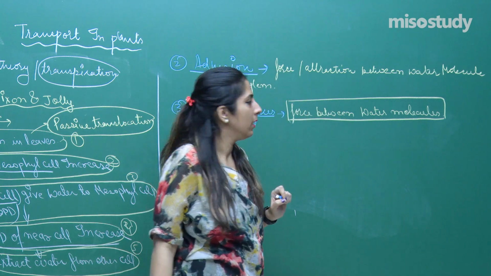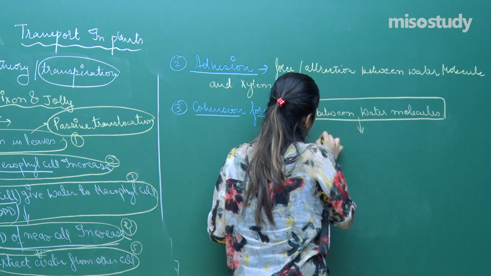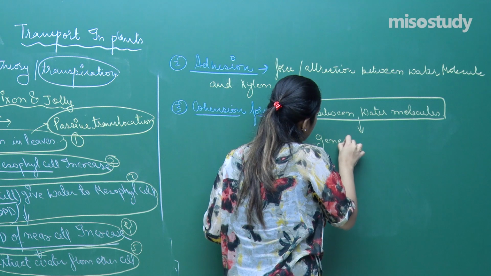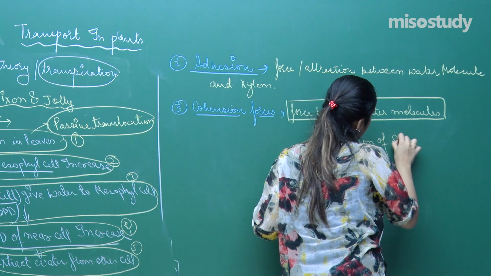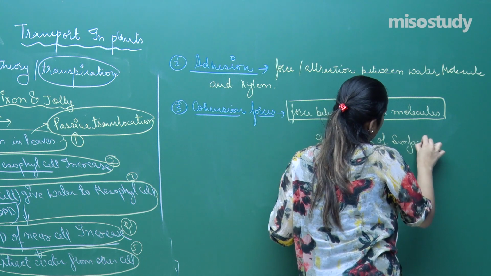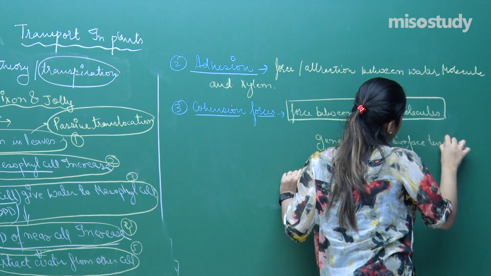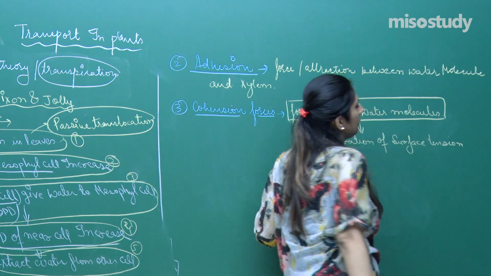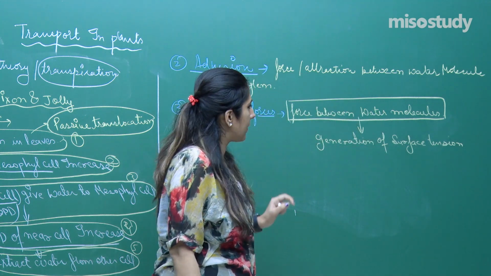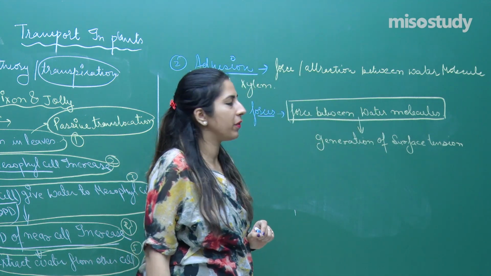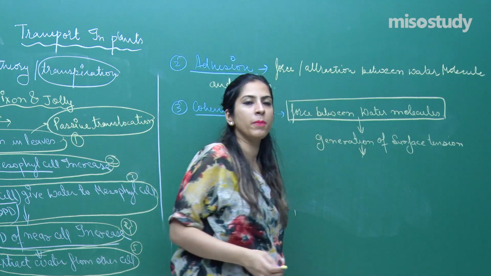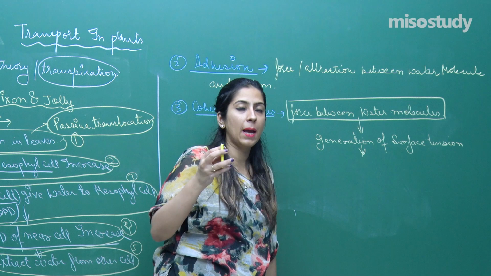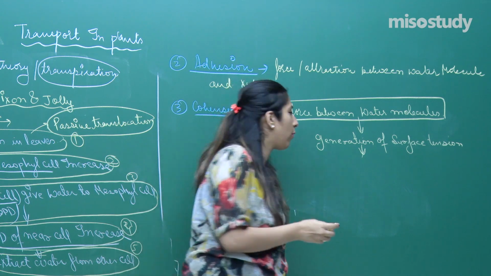Now what will happen? Generation of surface tension. A surface tension will be generated between them. Because of this generation of surface tension, there will be formation of capillaries, that is, capillarity formation.